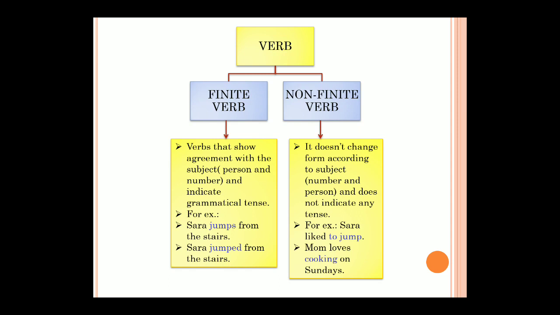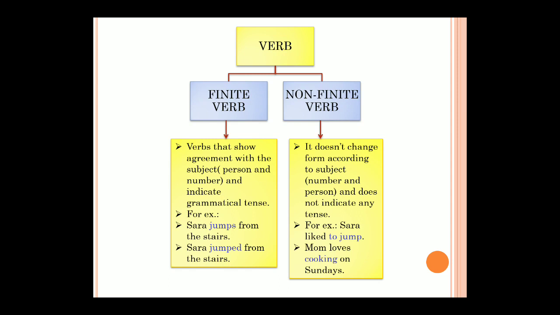But if you see cooking, this is the second verb over here. Now cooking is not changing anywhere. They love cooking, she loves cooking. When I say it like that, this cooking remains the same in each and every sentence. So the cooking does not change. So cooking over here is a non-finite verb because it doesn't indicate any tense, plus it remains the same and does not change its form. Even if you apply it in other sentences, it will not change the form.